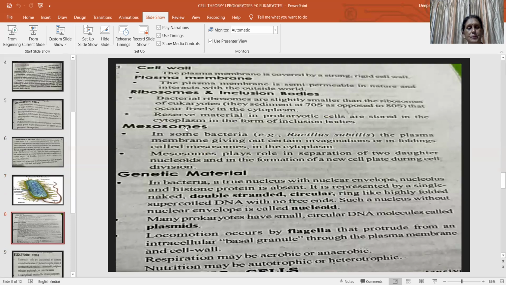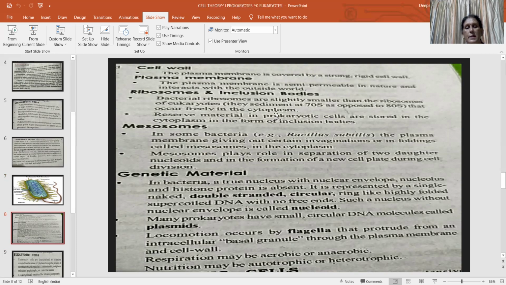Next, in the case of the eukaryotic cell, the cell wall is present in the plant cell. The cell wall is dead, actually. It is rigid. It maintains the structure of the plant cell. The plasma membrane lies below the cell wall. It is a living semi-permeable membrane. It can allow water to move inside, but not solid material.